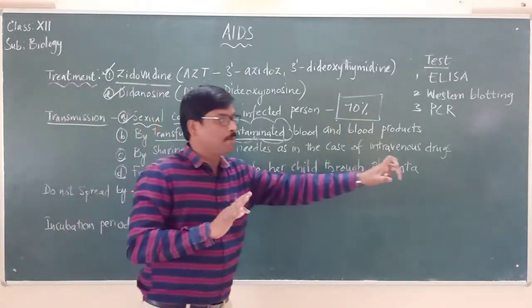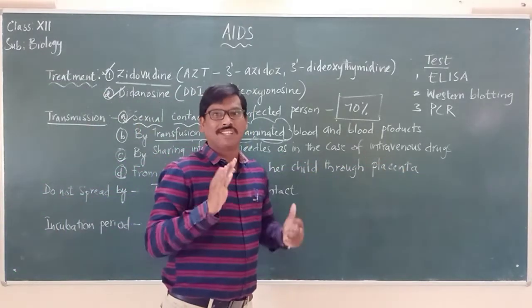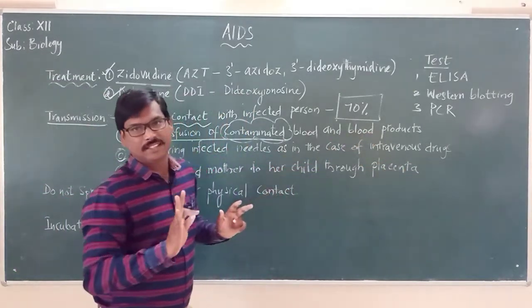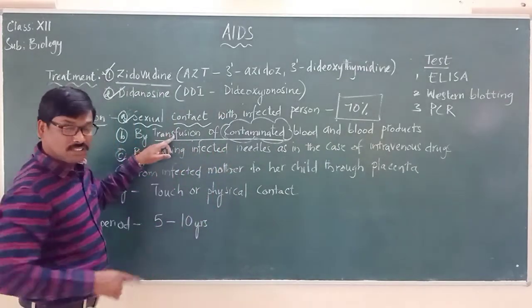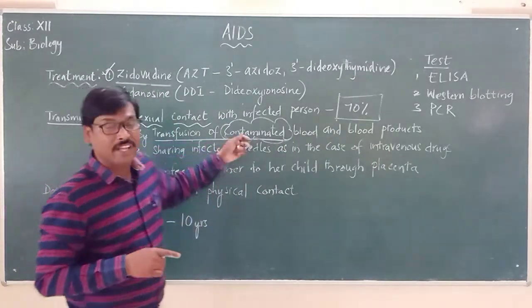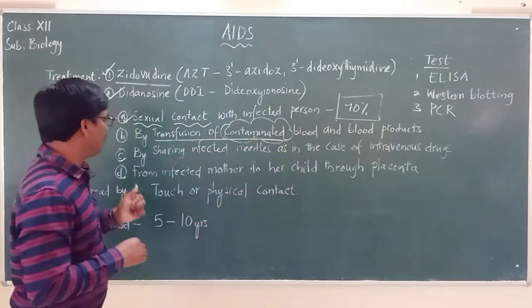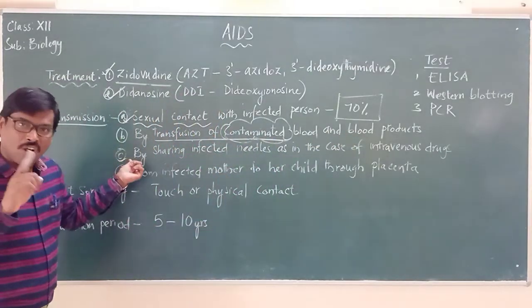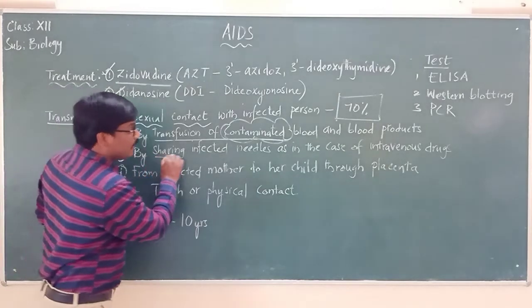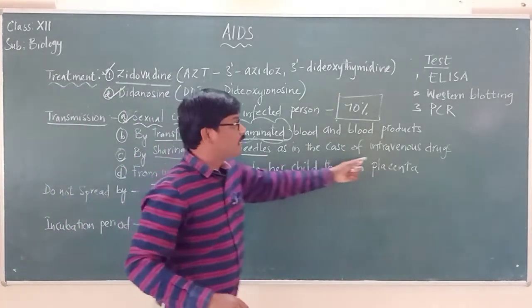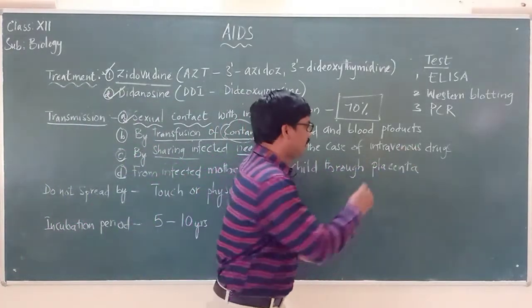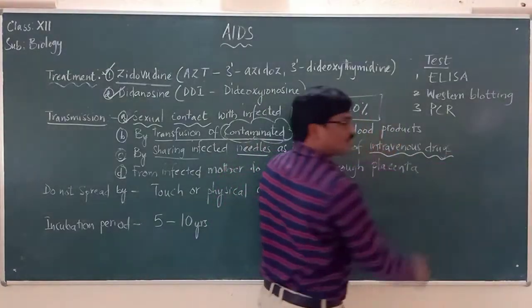If you see a person who is suffering with AIDS, we should not think that he or she practiced illegal sex, because the transmission of this disease also takes place through contaminated blood and blood products. And not only that, also by sharing infected needles, as in the case of intravenous drugs.